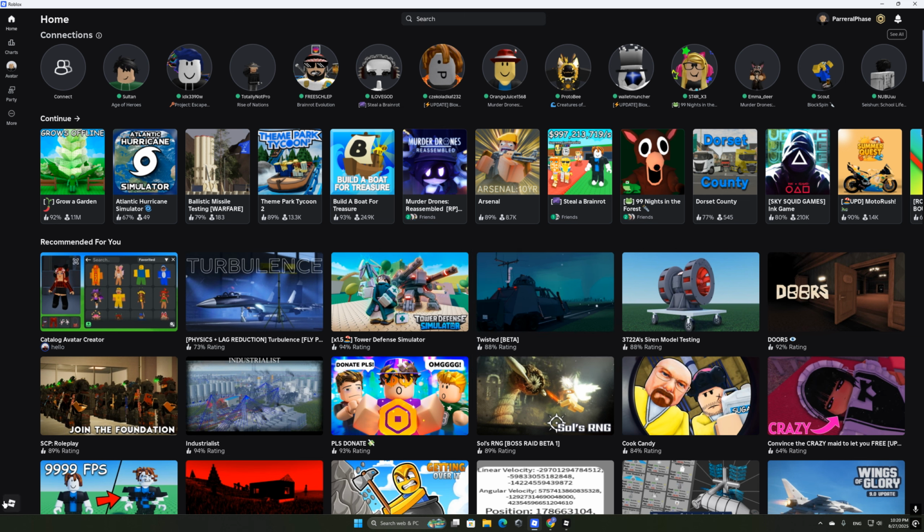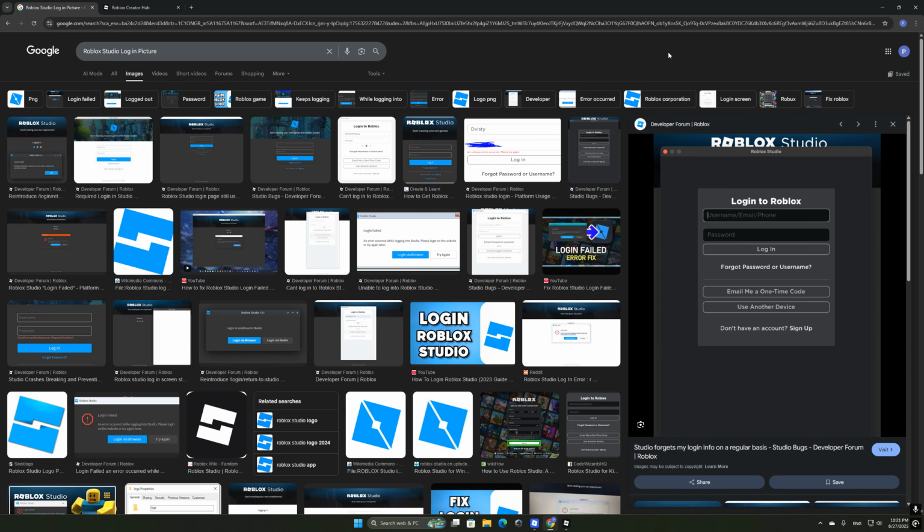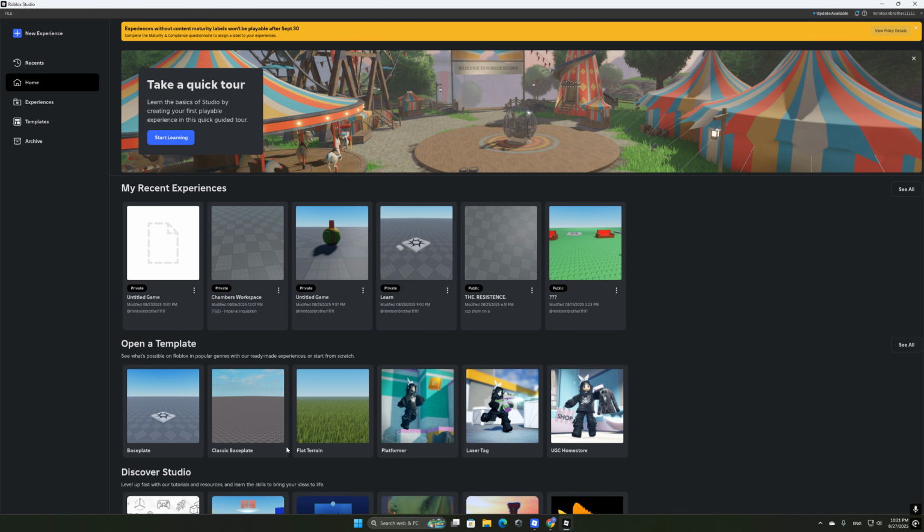Next, go down where my mouse is located and you see this. Click it and it will immediately redirect you to here. You can press start creating, and here where the files appear, you can open it and go through the process. Of course, I already have it downloaded. And you'll be met with this where you can simply log in. I'm showing an example and you can continue to the Roblox app.